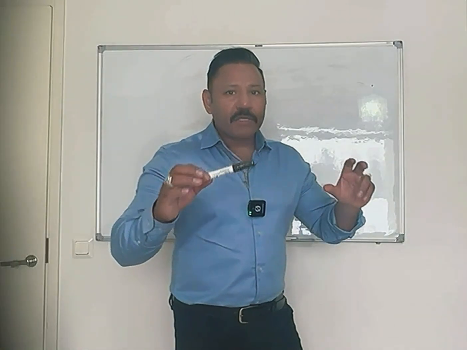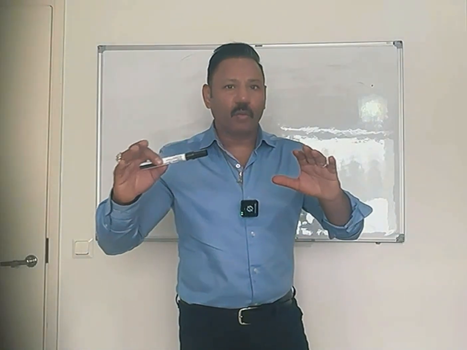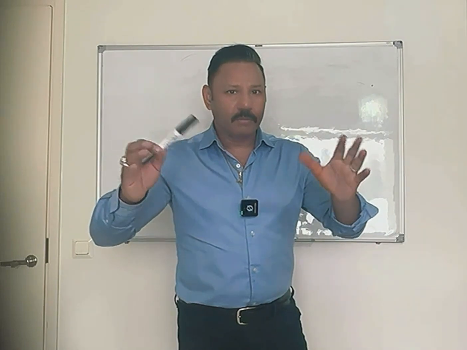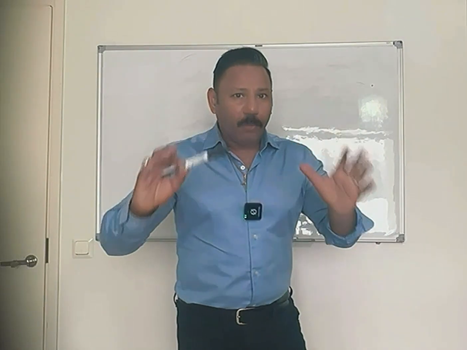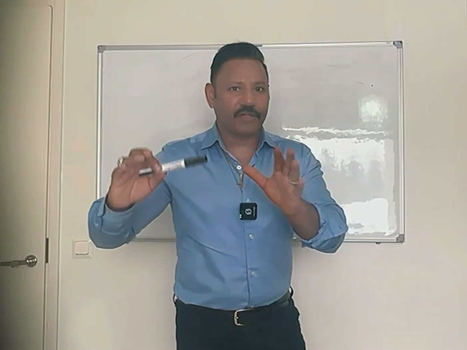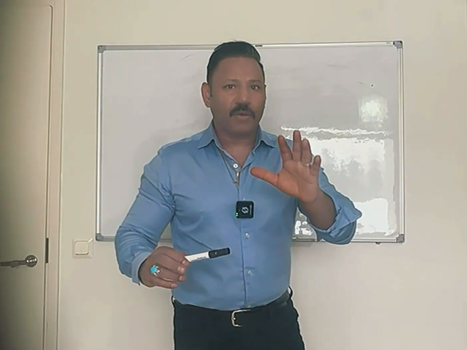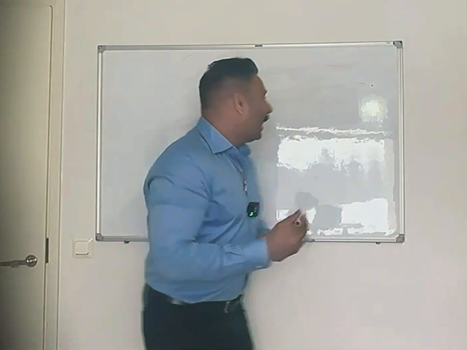Now let me describe inseparable phrasal verbs. The object must come after the phrasal verb. Listen. The object must come after the phrasal verb. Like, I will look after the baby.